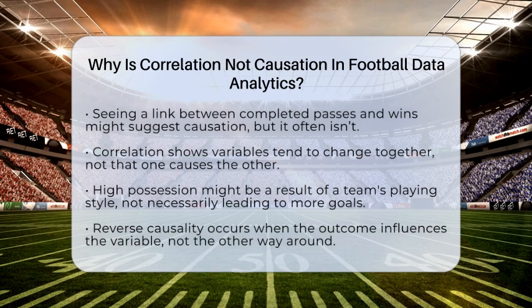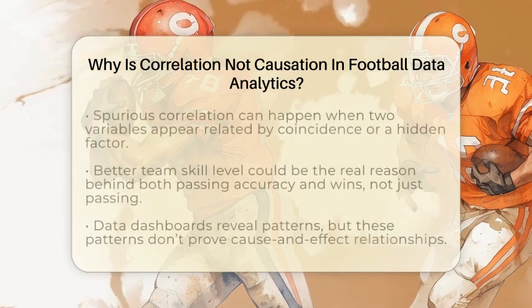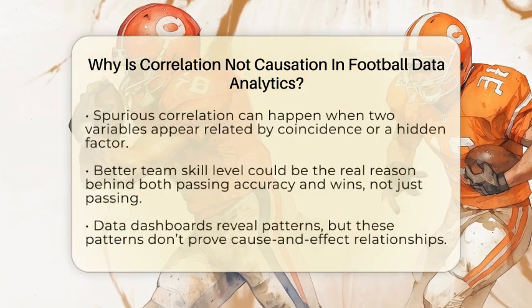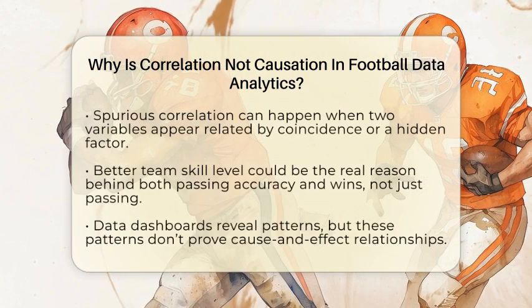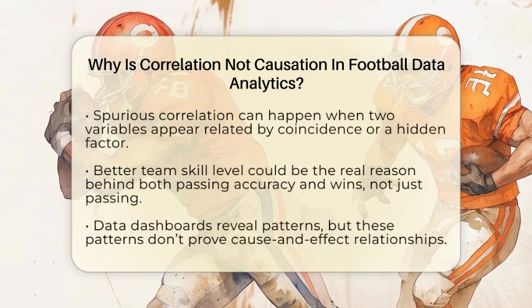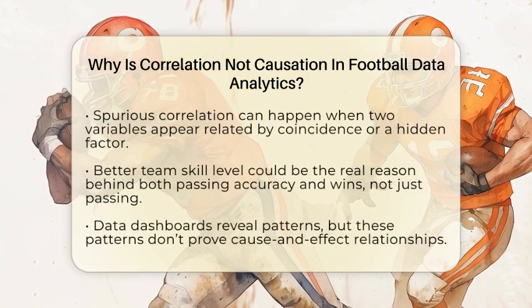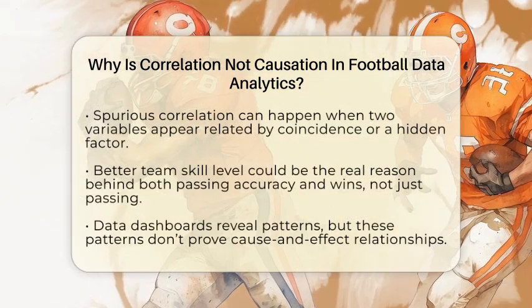Correlation simply shows that two variables tend to change in a similar way. For example, you might notice that teams with higher possession percentages often score more goals. But possession might be a result of a team's playing style, not the reason they score more. A team could have high possession because they are trying to protect a lead, not necessarily because they are better at scoring. This is called reverse causality, where the outcome influences the variable rather than the other way around.